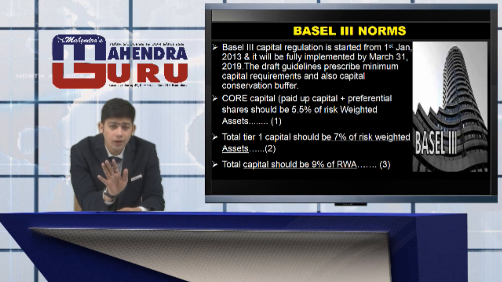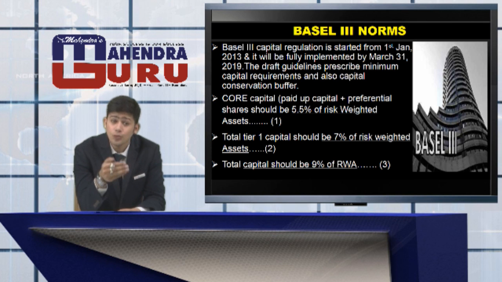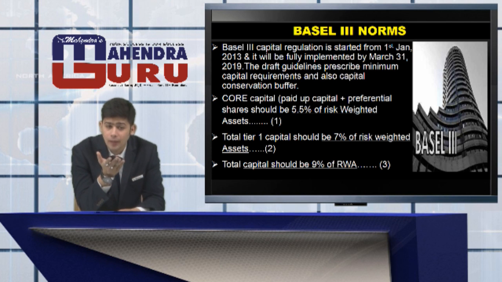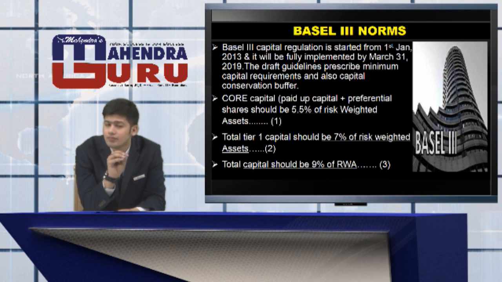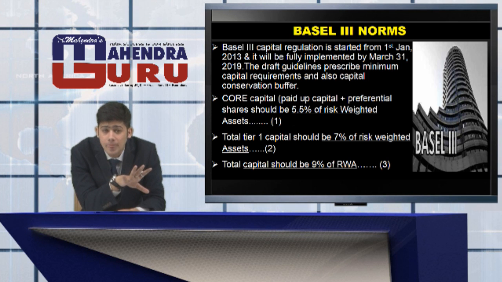Now, they also focused on tier 1, but the tier 1 amount had to be increased big time and the tier 2 was decreased to a considerable amount. Now, in these norms, the tier 1 was divided into 2 or 3 parts. Number 1, the core capital, that was the tier 1 originally, that had to be kept at 5.5% at least of the RWA. So, for example, if the RWA is 100 crores, 5.5 crore had to be kept in the core capital. Second, the tier 1 that contained the core capital should be at least 7%. So 5.5% was the minimum, but it should have at least 7% including the core capital.